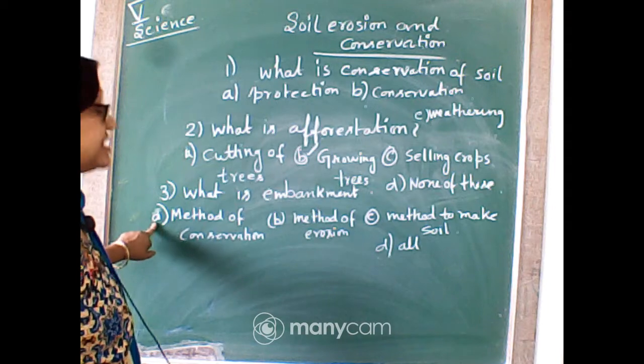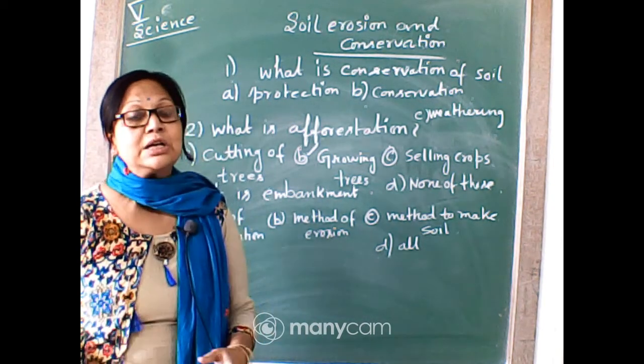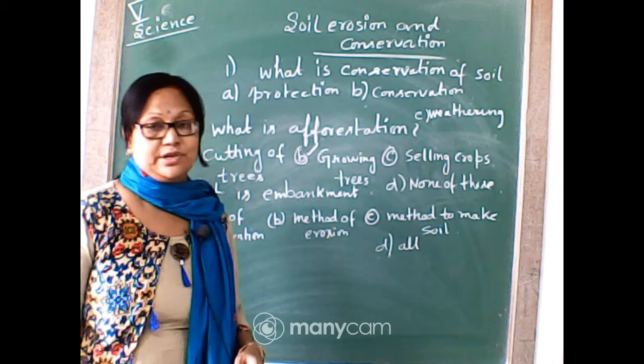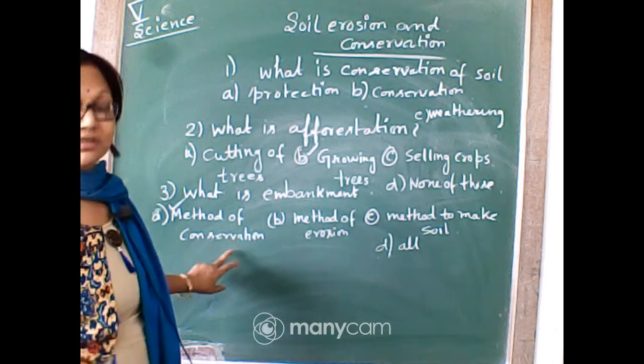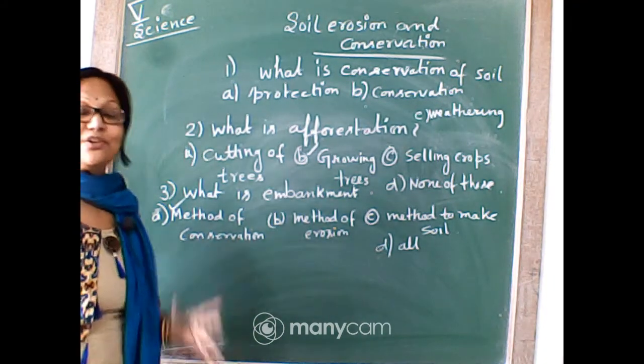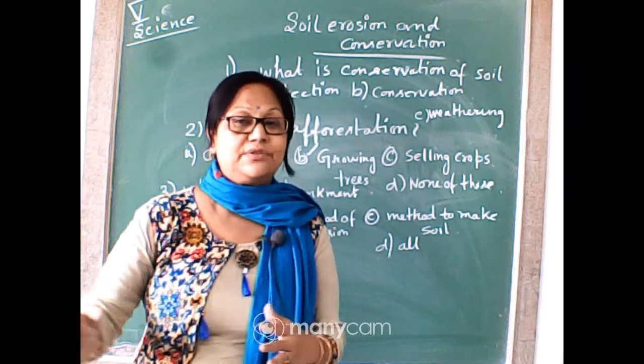First one is, what is embankment? Why do we make the embankment? To prevent soil erosion, for the conservation of the soil. So A is the correct answer, method of conservation. We make the embankment so the soil cannot flow along with the flow of water.